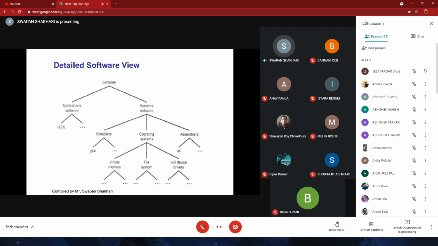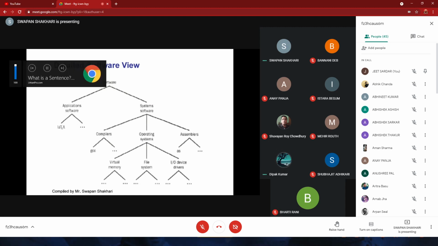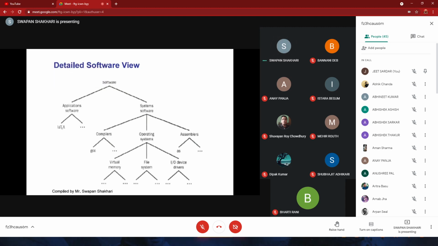So does anyone know about this LaTeX? What is the use of LaTeX? It's a kind of editing software for documents. Yes, very good. So it is a text processing software. So we have Word or Notepad. With the help of LaTeX, we can document any scientific report in a very precise manner. The work that is very difficult with MS Word or any other text processing software, we can use LaTeX in that case.